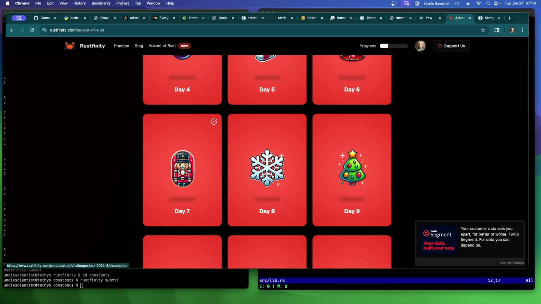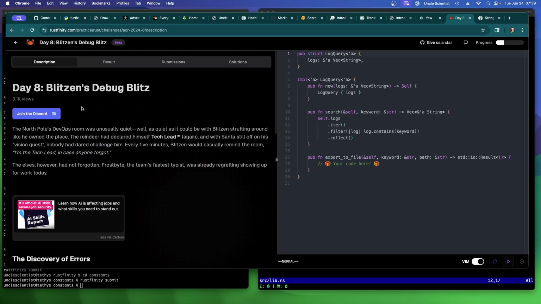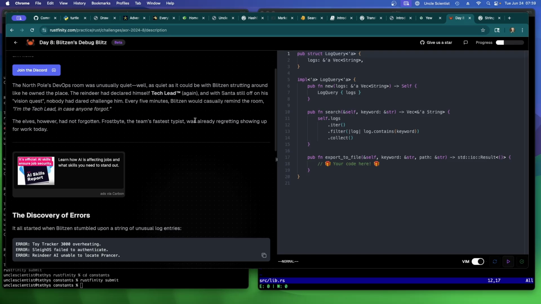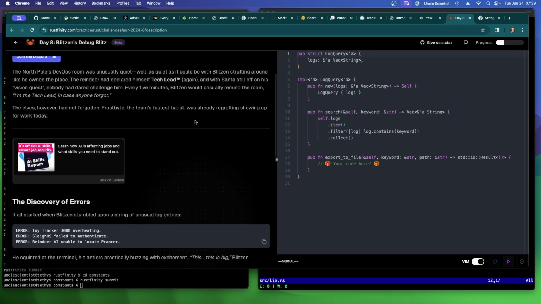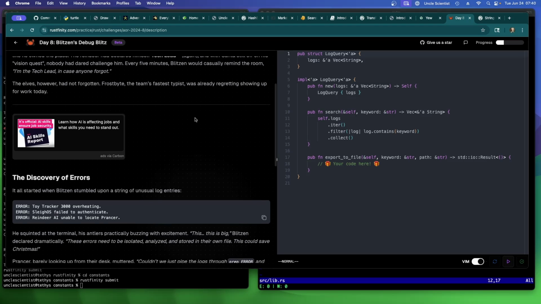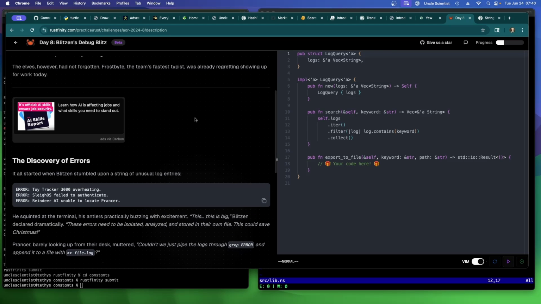All right, day 8. We're cranking through these. Blitzen's debug blitz. North Pole's DevOps team was unusually quiet. Well, as quiet as it could be with Blitzen strutting around like he owned the place. Reindeer declared himself tech lead again. And with Santa still off on his vision quest, nobody dared challenge him. Every 5 minutes, Blitzen would casually remind the room, I'm the tech lead in case anyone forgot. The elves, however, had not forgotten.